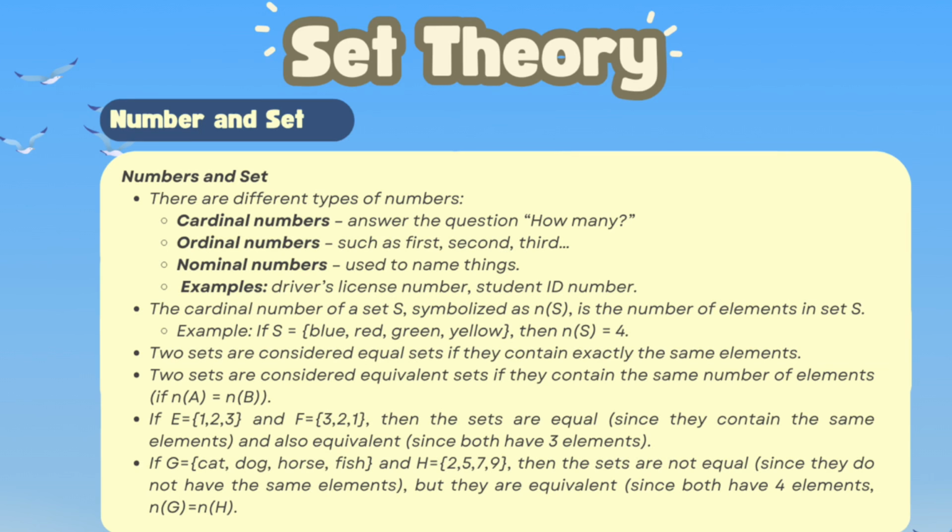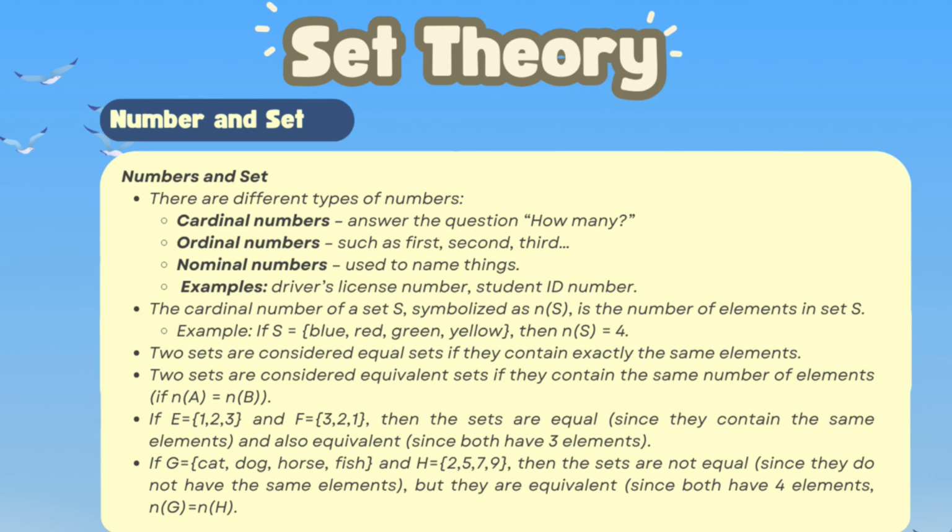Example 2. If K equals {cat, dog, horse, fish}, and H equals {2, 5, 7, 9}, then the sets are not equal since they do not have the same elements, but they are equivalent since both have 4 elements, so n(K) equals n(H).